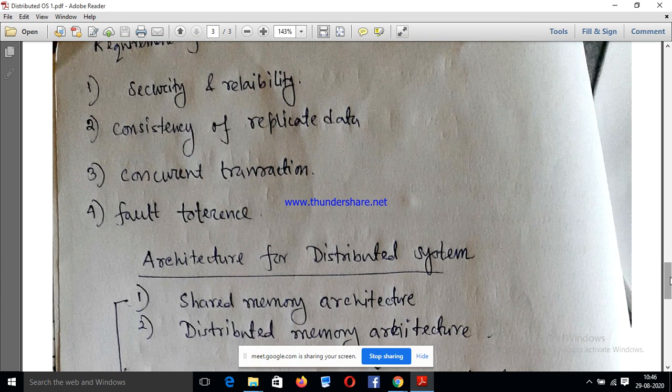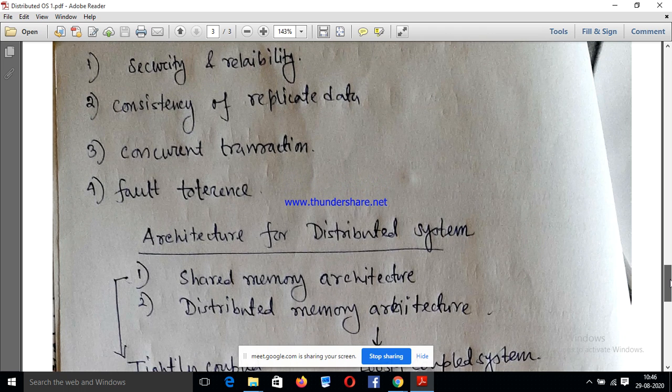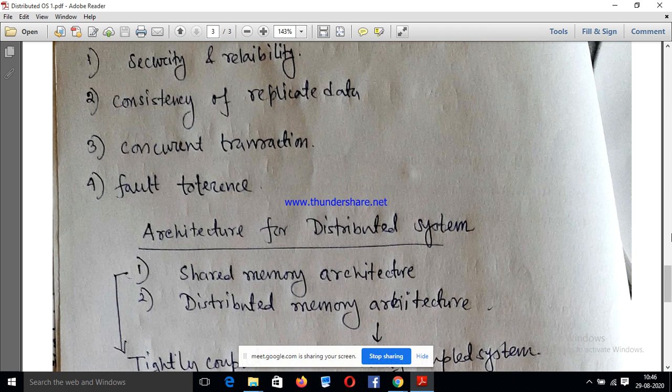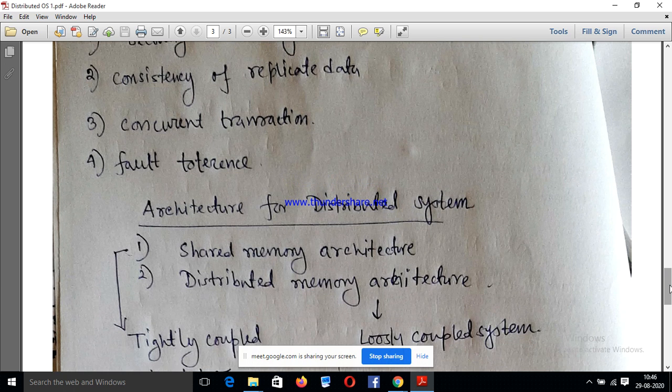The second requirement is that it provides the consistency of replicated data. The transactions between n number of processes are very concurrent in nature, and obviously it provides us the fault tolerance capacity.